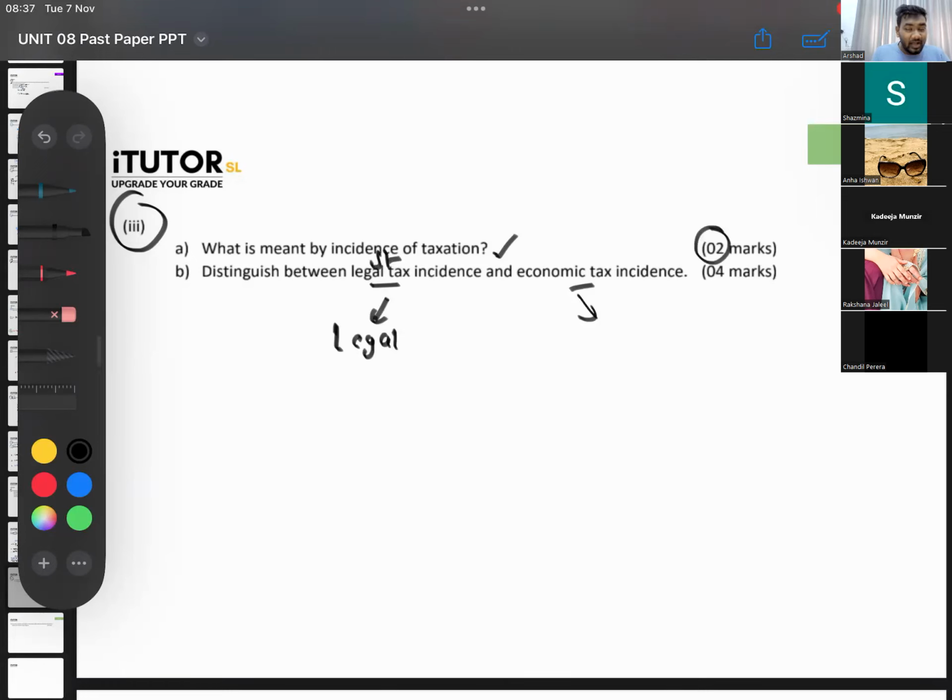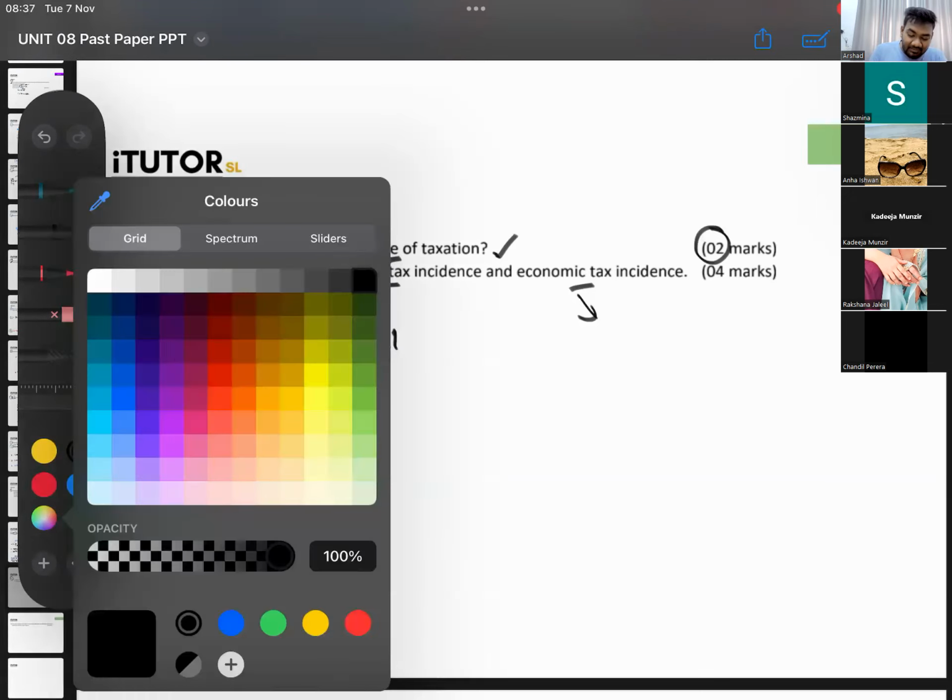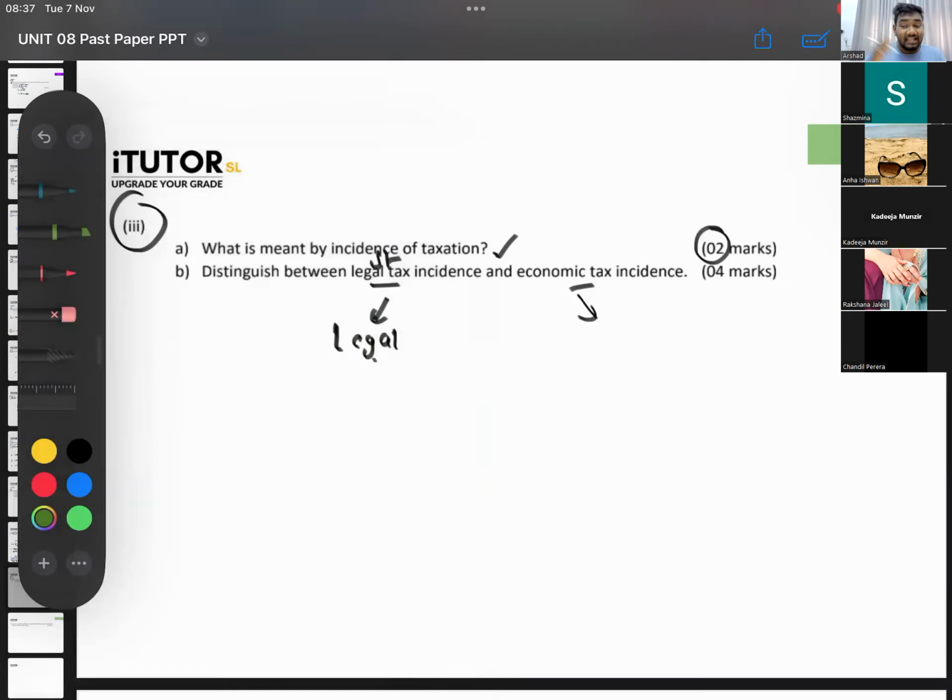It will fall on them. But sometimes these taxes can be shifted. So when the taxes can be shifted, the legal and the economic incidence start to become different. So what is economic tax incidence? Economic tax incidence is whose real income is affected, whose real income is affected because of this tax, who actually has to pay the money.